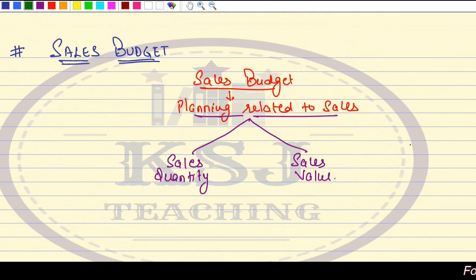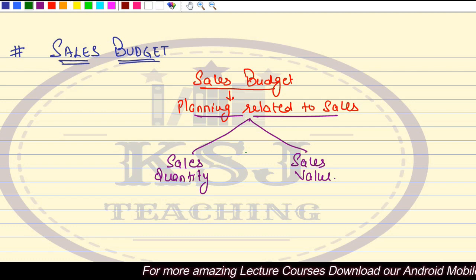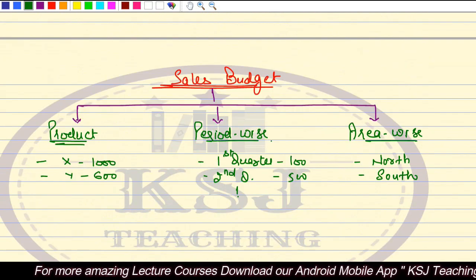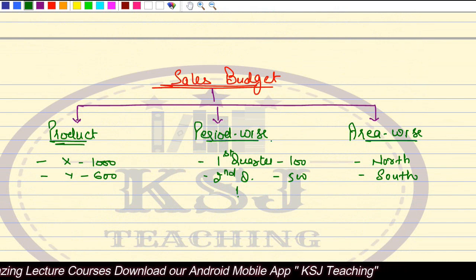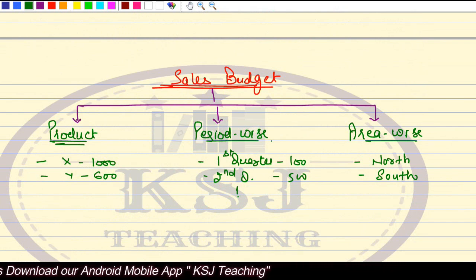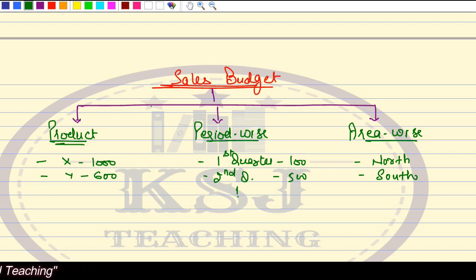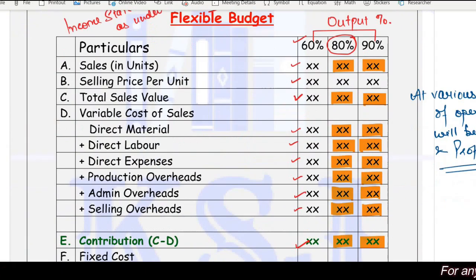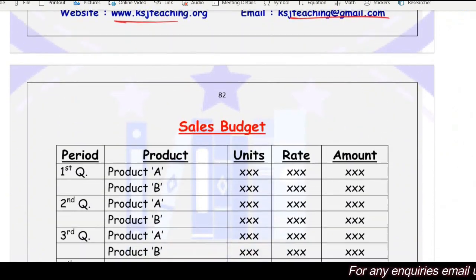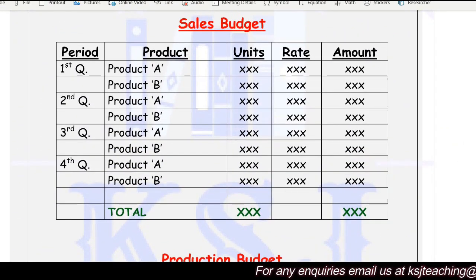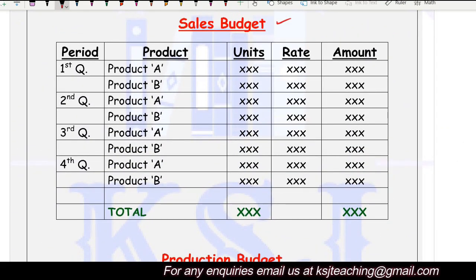So always remember, whenever we talk about the sales budget, plan for the two things. One is sales quantity, another one is sales value, right? And these can be product wise, period wise, area wise, anything like that, right? Whatever is your part of the planning. Okay. Now let's see the format for the sales budget. Sample format only. Sales budget, right? This is how the sales budget can be prepared.